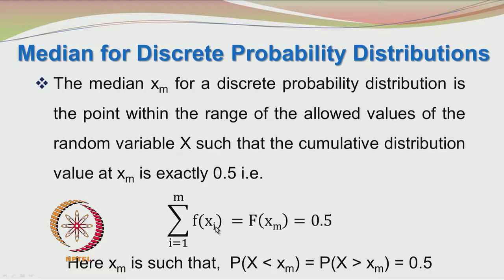f of x i is the probability mass function. The xm value here is such that the probability of x less than xm and the probability of the random variable x greater than xm are both equal to 0.5.